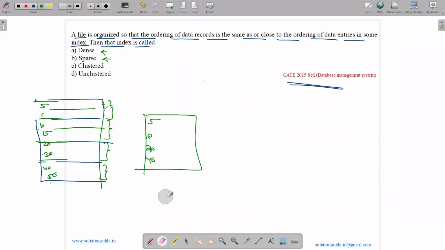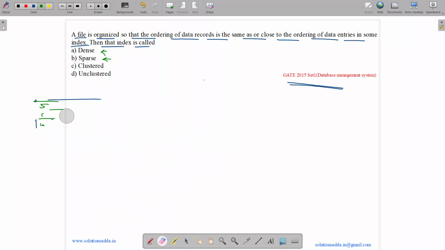Now what is a clustering index? A clustering index occurs basically when indexing is applied over a non-key attribute in an ordered manner.